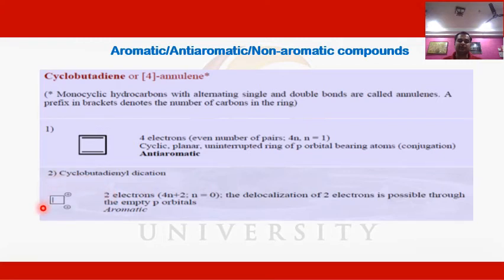Similarly, it is cyclic in nature, and due to the presence of two plus charges at two corners of the cyclobutadiene dication, delocalization of these two pi electrons is possible over the ring, and it will form a continuous pi electron cloud above and below this cyclobutadiene dication. That's why, being cyclic, planar, and following the 4n plus 2 pi electron rule, the cyclobutadienyl dication is considered an aromatic compound.